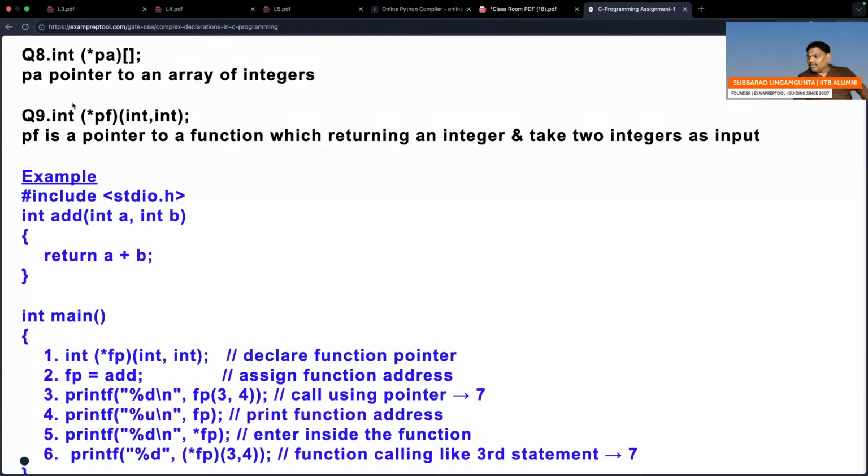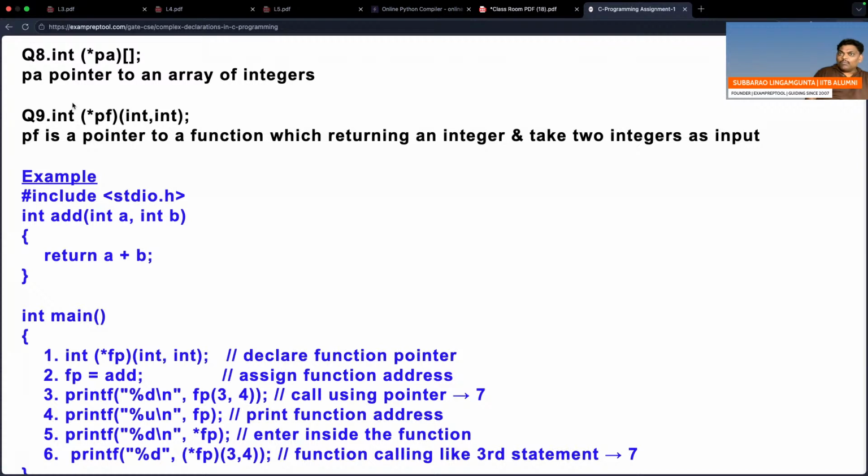That function will take two integers as input. Finally, that function returns integer as output. So PF is a pointer pointing to a function which will take two integers as input, which will return integer as output. Let me know if any doubt.